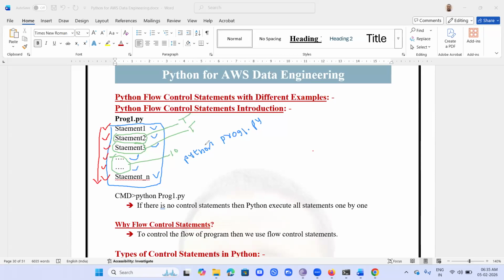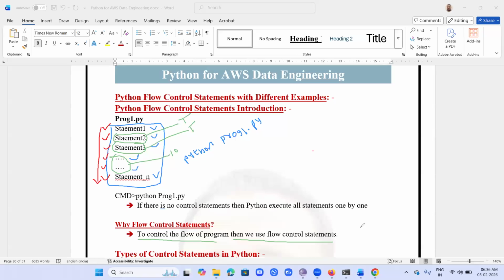It will execute all the statements from top to bottom, statement by statement until the nth statement. With the flow control statement, you can control your program. What is the purpose of flow control statements? To control the flow of a program, we use flow control statements.